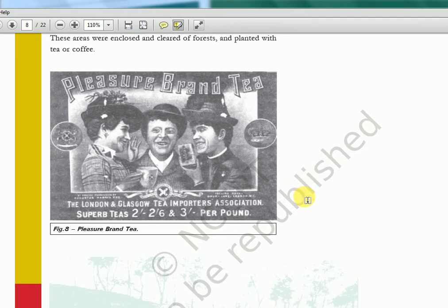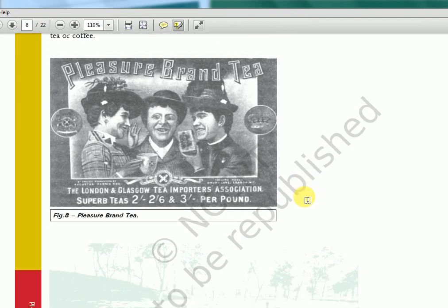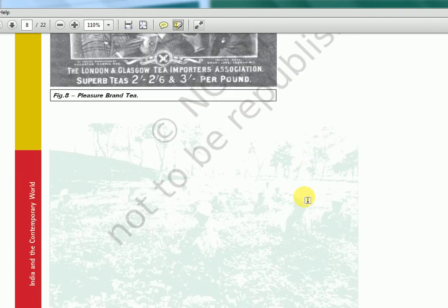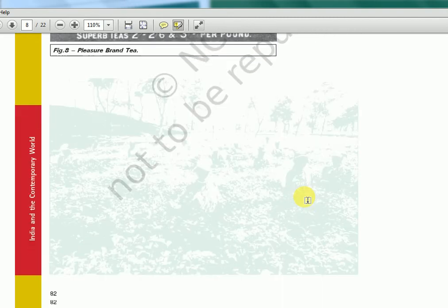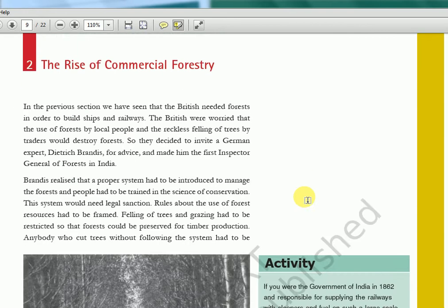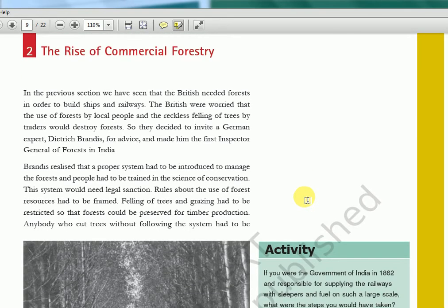In the picture they are showing the Pleasure brand tea. Even in one of the chapters I showed you Lipton tea. One poster was there where one English officer is in the foreground, and in the background it is the Indian palaces. So they wanted to publicize this and improve the trade just for profit motive.